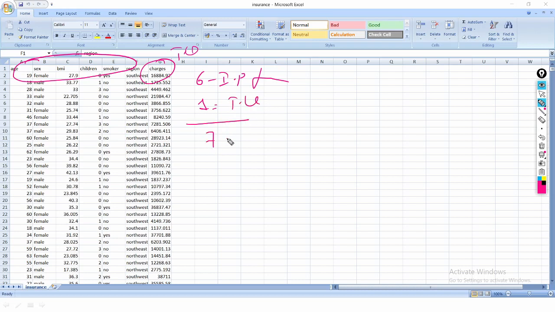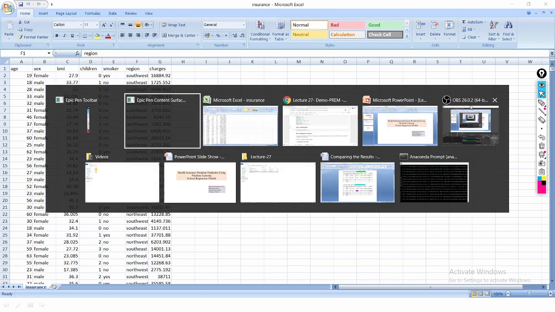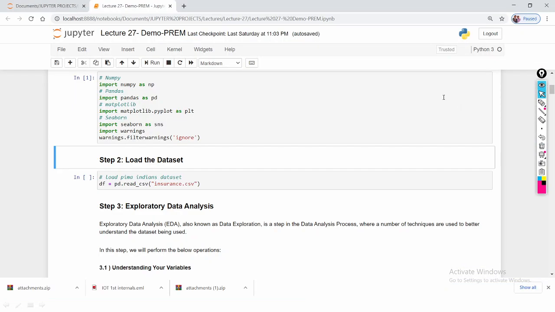So in total 7 variables, 7 features. Now I will load this data set.